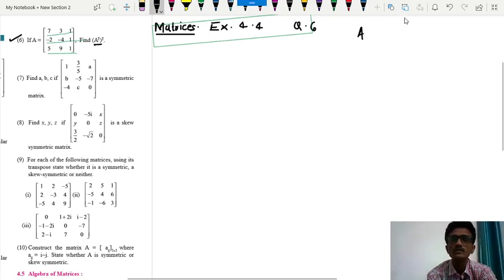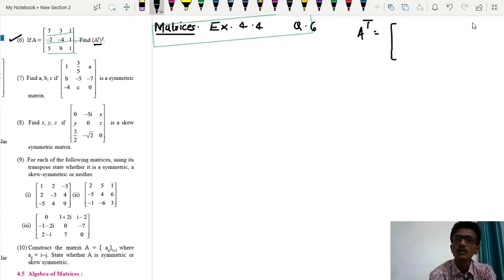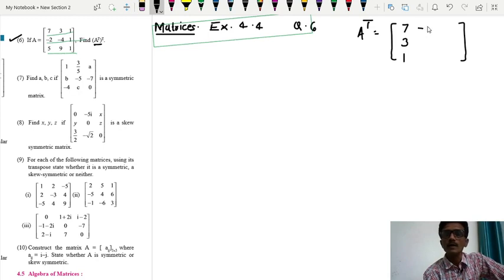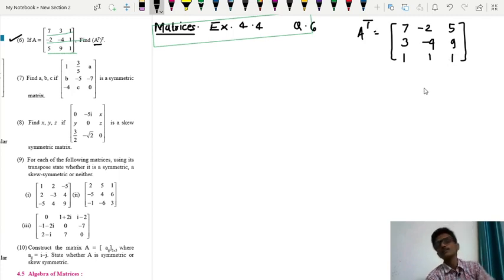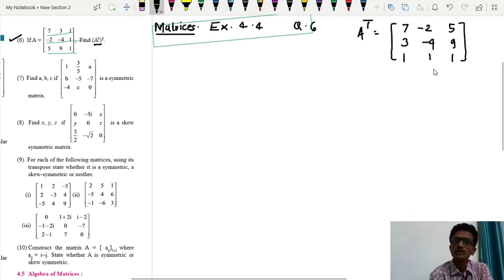So what will be A transpose? It is matrix obtained on interchanging all rows and columns. So first row is what? 7 3 1, that will become first column. Second row will be what? Second row is -2 -4 and 1, which will become second column. And the third row is 5 9 1, which will become third column. So first row will become first column, second row second column, third row third column.